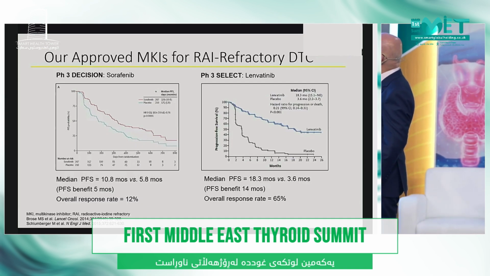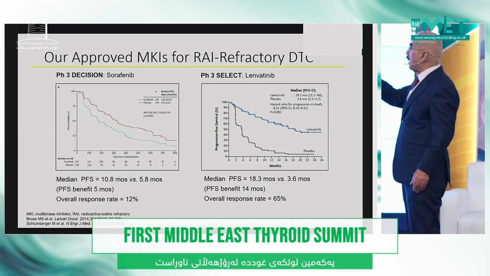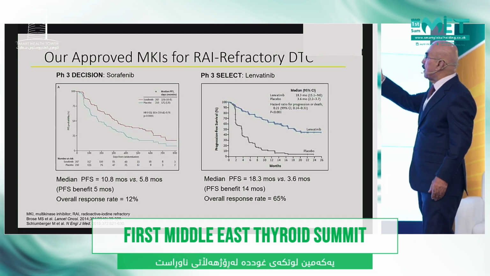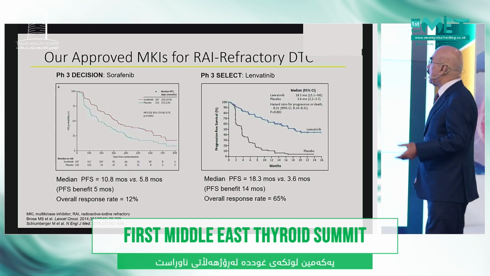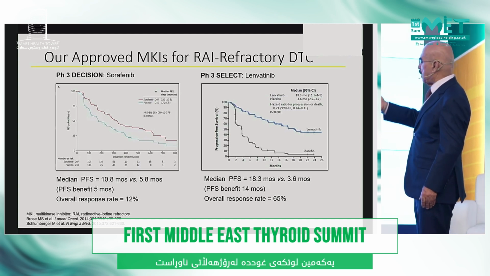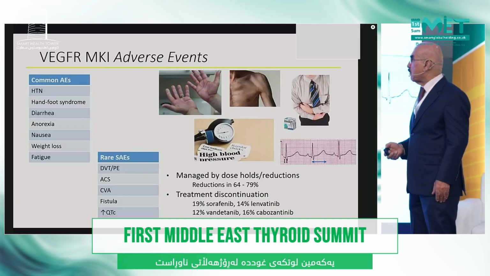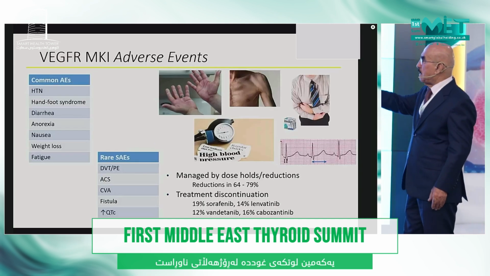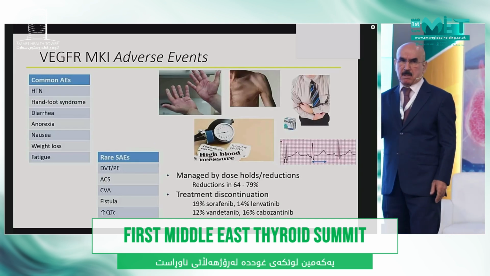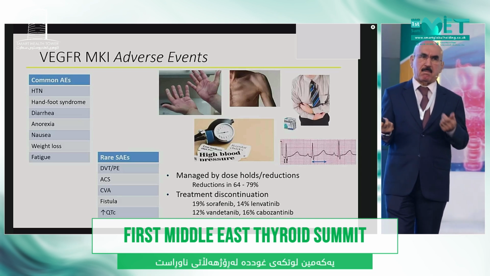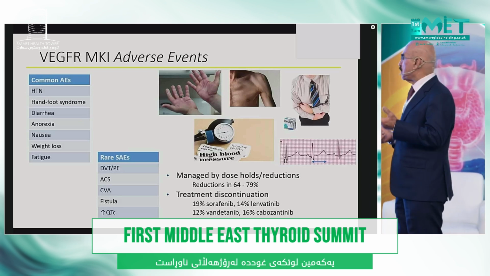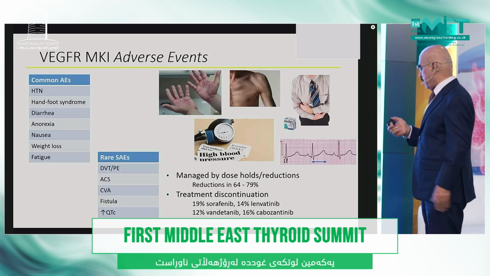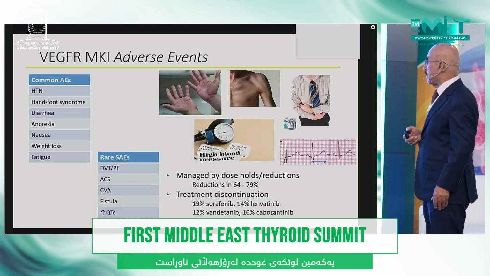This is the refractory setting. Then we have many drugs approved: we have sorafenib, we have lenvatinib. These are different trials showing improvement in the outcome of these patients. There are a lot of side effects that patients receive, especially with sorafenib: hand-foot syndrome, fatigue, hypertension, all of these can occur. Same thing with lenvatinib, it can have a lot of side effects.